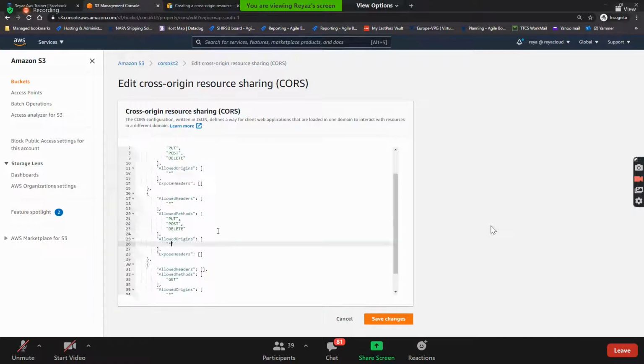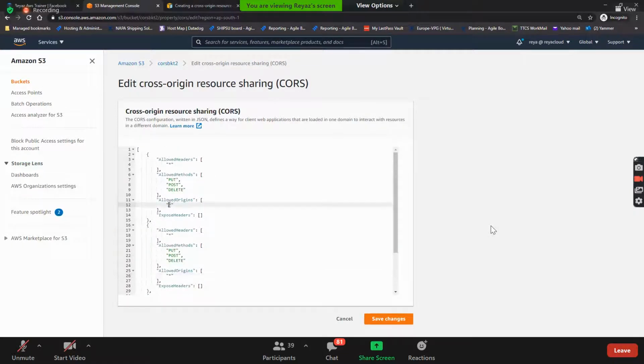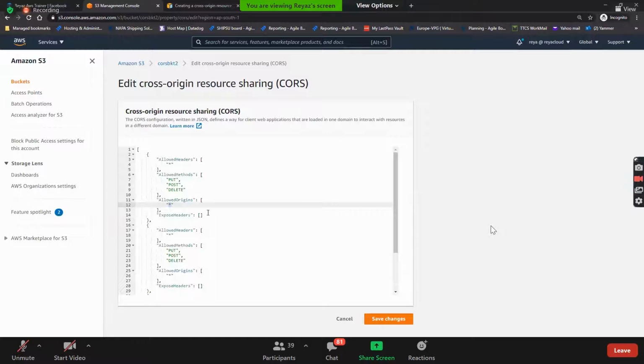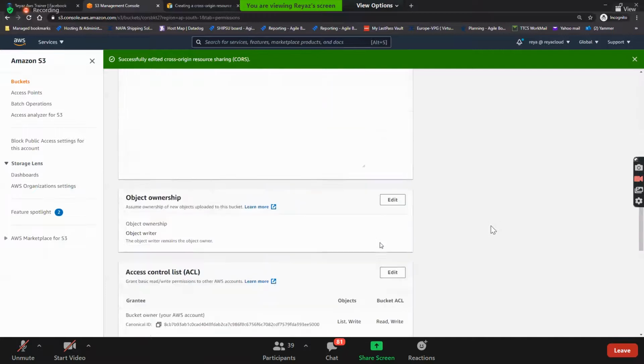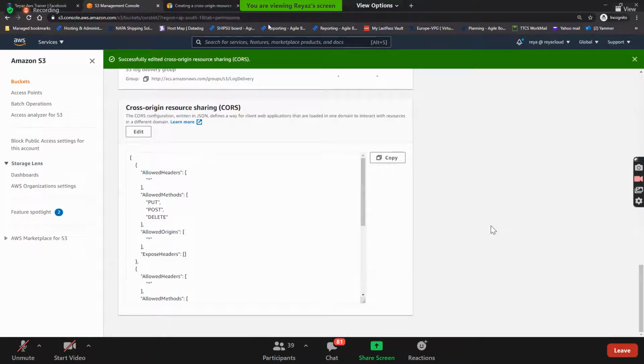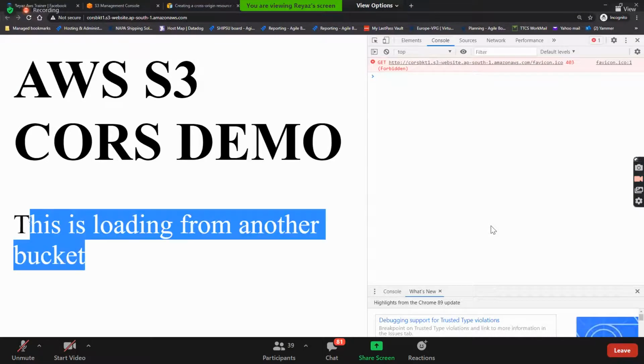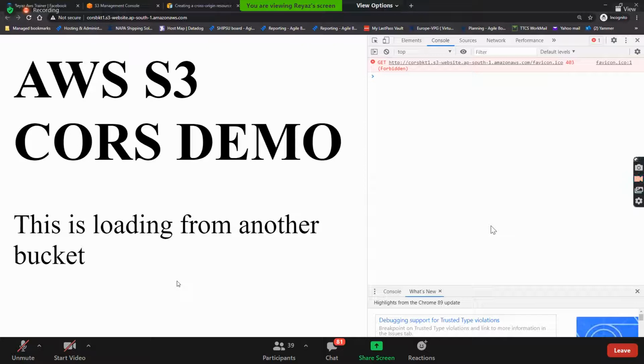If you need only a particular origin, then you put that bucket domain over here in allowed origins. But for now, I'll just put a star and save it. I saved it. Now let's try to refresh it. Do you see that? Now this is coming through, because you have CORS enabled on the bucket.